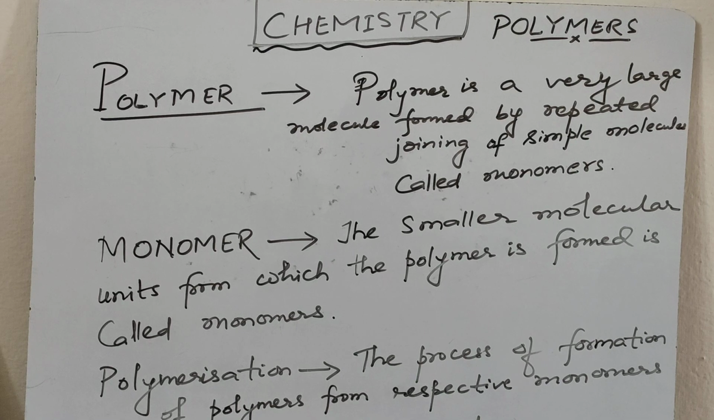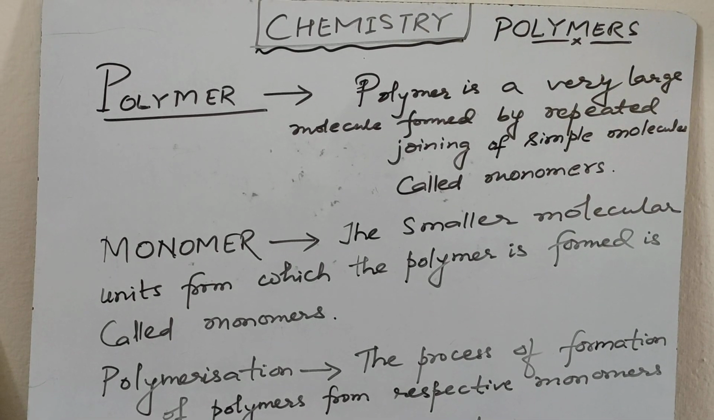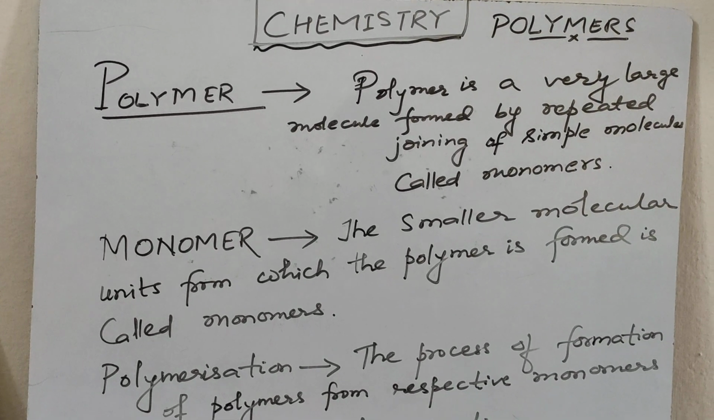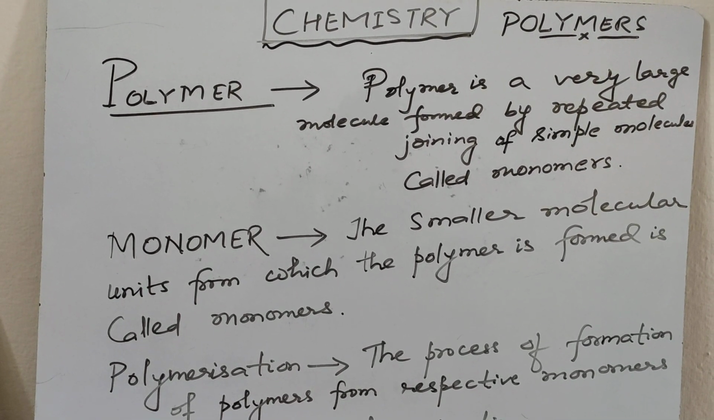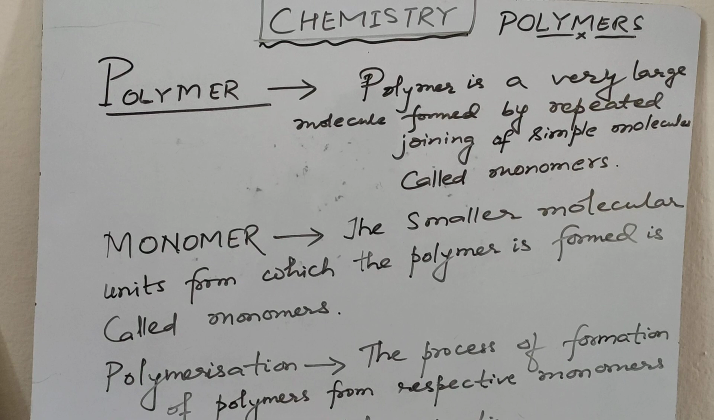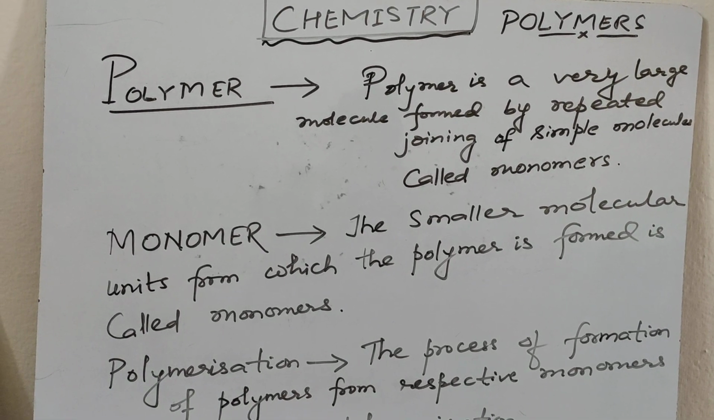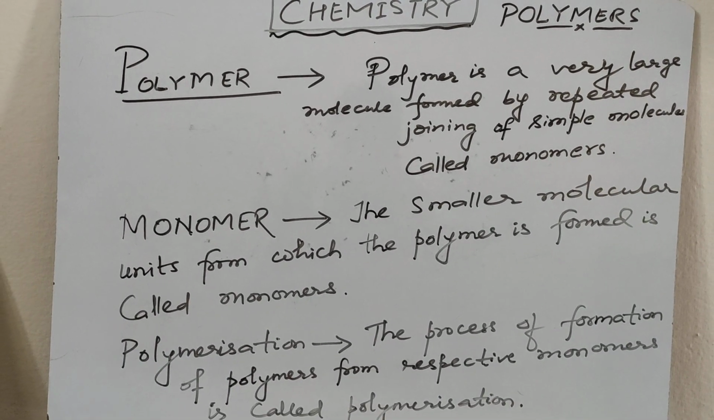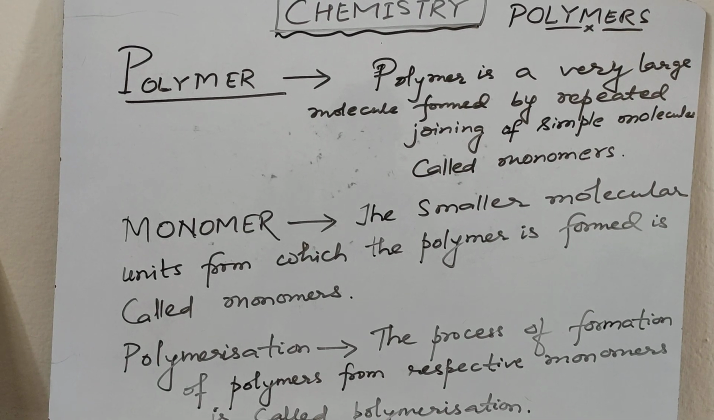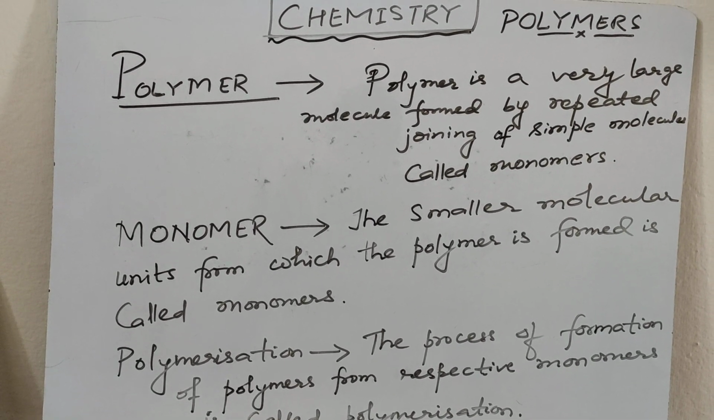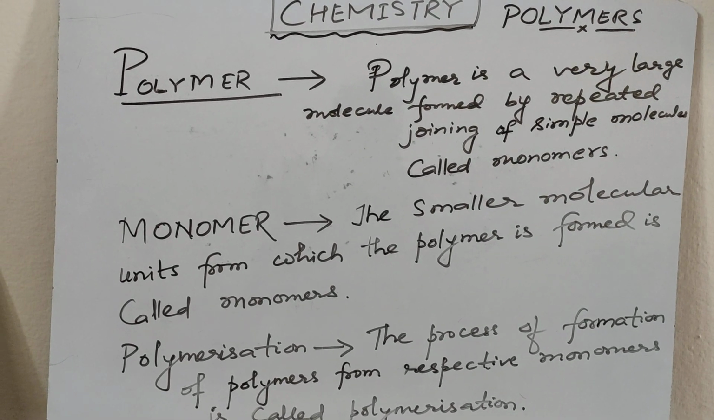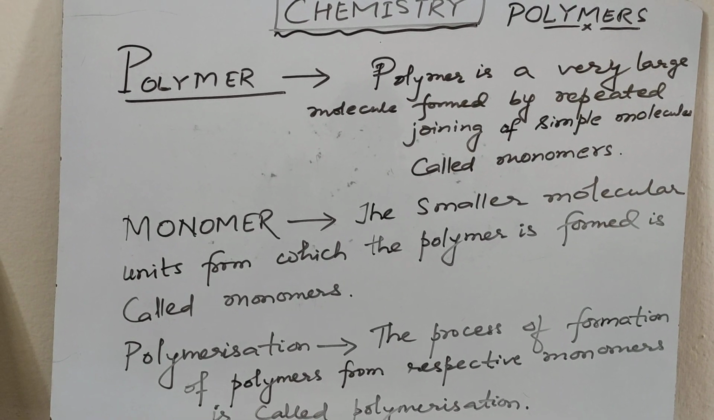Monomer, the smaller molecular units from which the polymer is formed, is called monomers. Like suppose if we have a polymer called polythene, then ethene is the monomer and the monomers are joined through covalent bonds. Polymerization, the process of formation of polymers from respective monomer, is called polymerization.